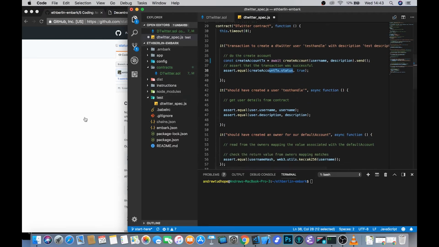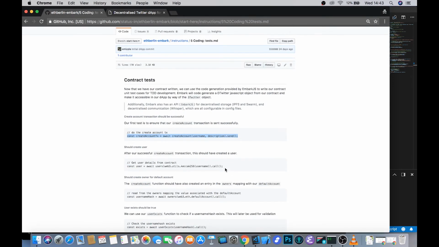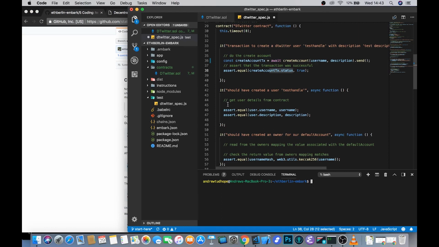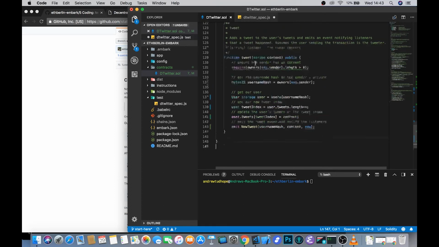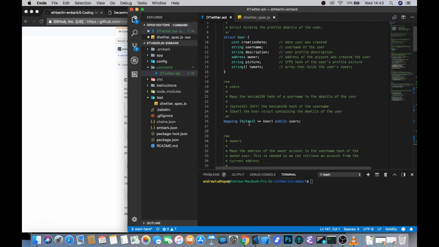Next, we need to make sure that we have indeed created a user test handle. So if that create transaction has been successful, then checking that this user exists should also be successful. And the way that we're going to do that is by looking into the users mapping. If you remember, this users mapping is keyed by the bytes32 value, which is the username hash.